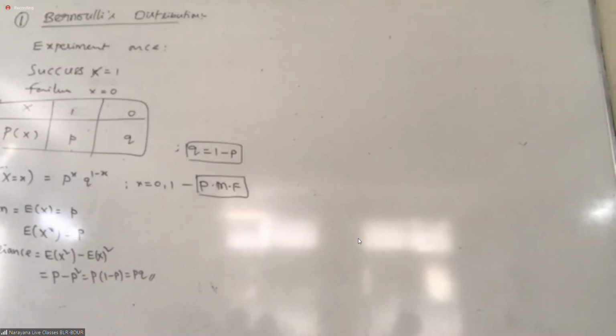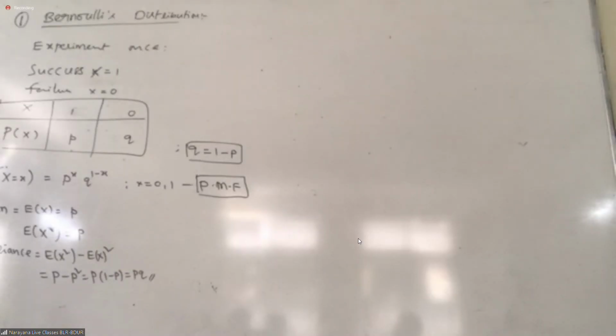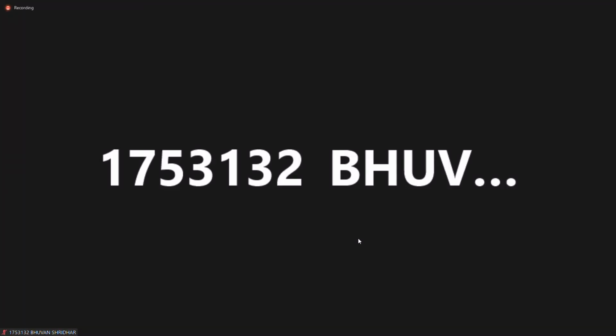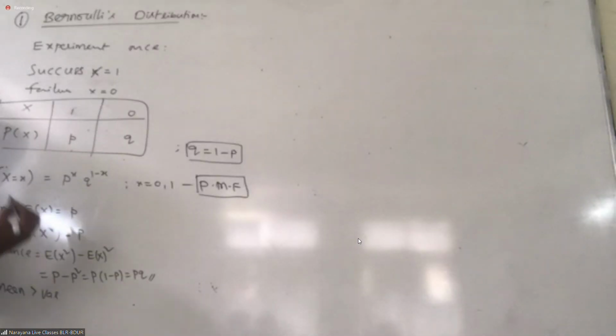Now, generally you tell me, is mean bigger or variance bigger? At mean we have only one value P which is from 0 to 1. At variance we have two values which are from 0 to 1. Multiply two values between 0 to 1, it will get lesser only, right? P is 0.9, Q is 0.1. Multiply 0.9 into 0.1, and then is it bigger or smaller? Small. Mean is always greater than variance.